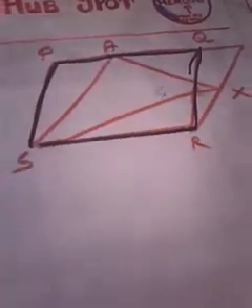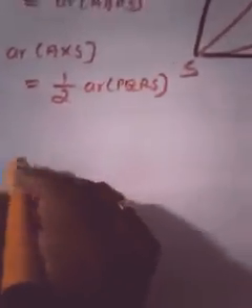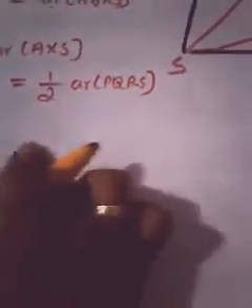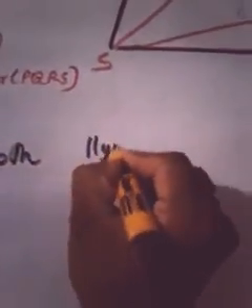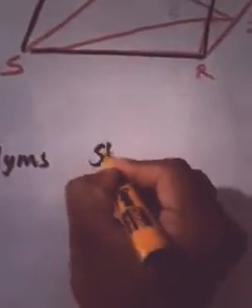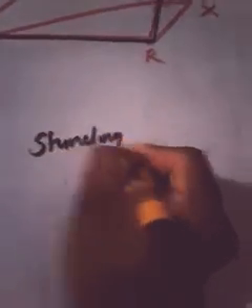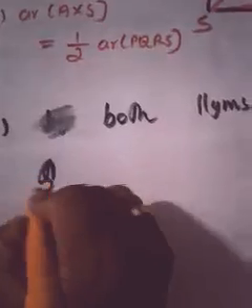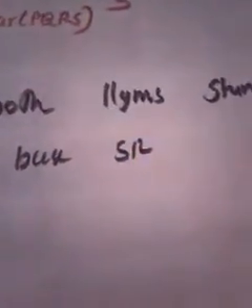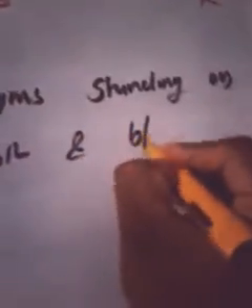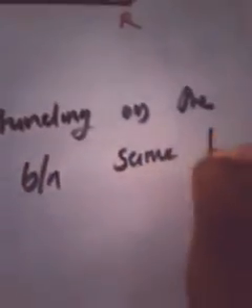By that theorem, yes. So what can we write as the reason?